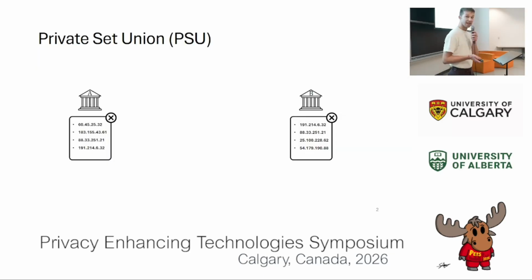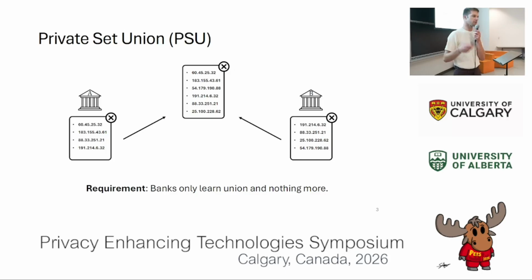Okay, so a little example: consider two banks. They maintain two lists of blocked IP addresses, and they decide to join forces and share these lists and aggregate them in a combined block list, which they both use. Now there is the additional requirement that the two banks learn nothing but the result in this process. In particular, they shouldn't learn the intersection of their inputs, due to some policy or whatever.